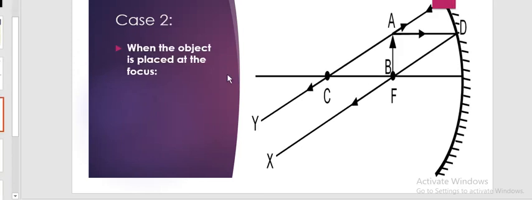Second case, when the object is placed at the focus. What you can see is the ray passing parallel to the principal axis. This is the principal axis, this is the focus, this is the center of curvature, this is the pole, right? So when the ray is going parallel to the principal axis from the focus, and one ray which is going from the center of curvature will revert back, children, you will get the image at infinity. You don't know where the image is formed, and the rays will not meet at any point, so it will be formed at infinity.